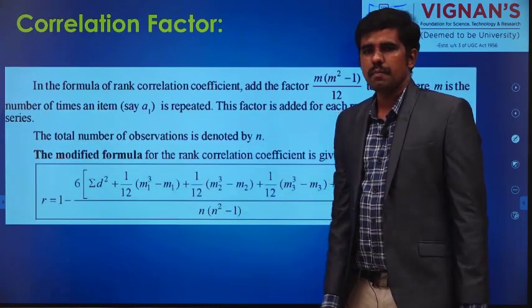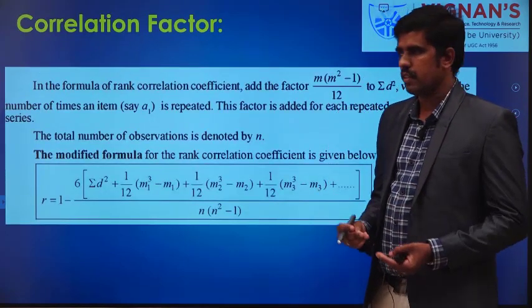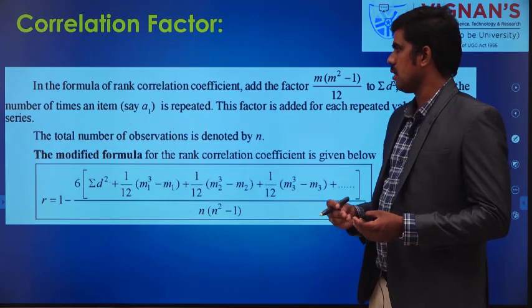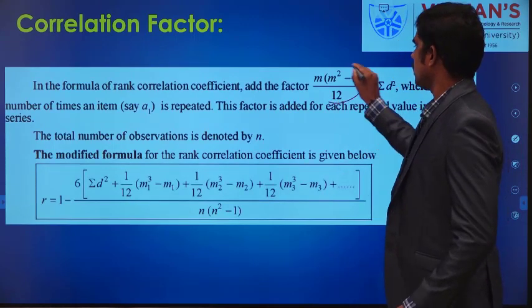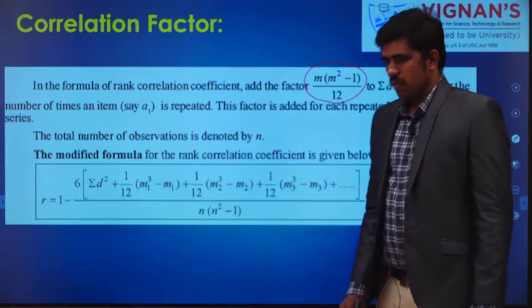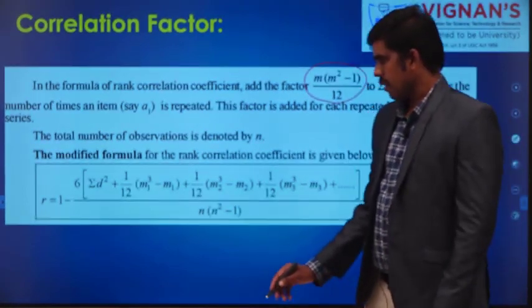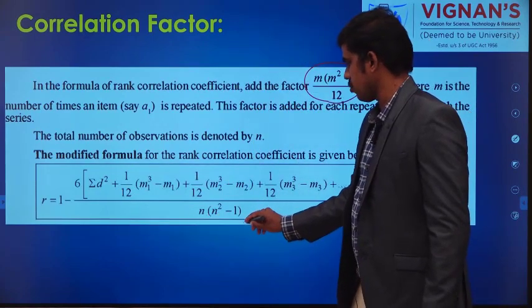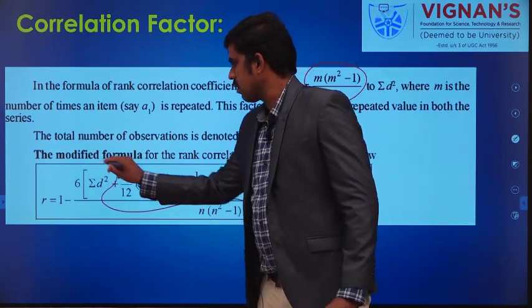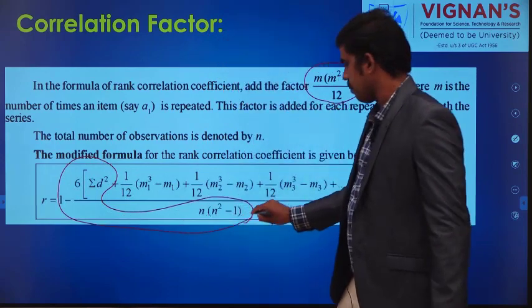So this is the formula. We have to add an adjustment factor also. What is that adjustment factor? I will tell you. This is the adjustment factor. So what is our original formula? R is equal to 1 minus 6 into summation d square by n into n square minus 1. This is our original formula, right?